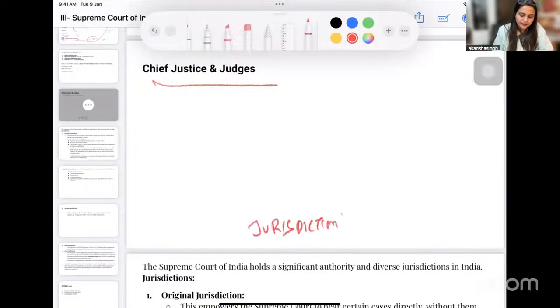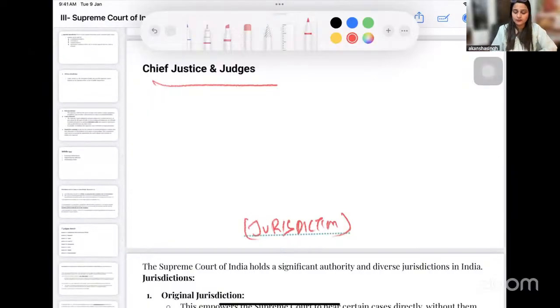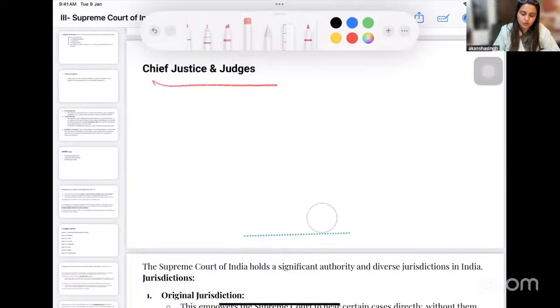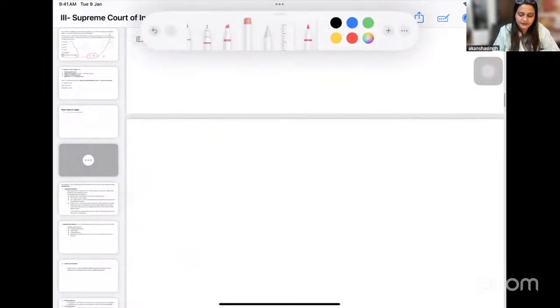So there are different types of jurisdiction that are granted and allowed to the Supreme Court. Now, it being the apex court, definitely we understand and acknowledge the fact that it will also be the protector of our fundamental rights. So accordingly, we say that the Supreme Court will have a certain set of jurisdictions. Sorry. Yes. What are these jurisdictions?